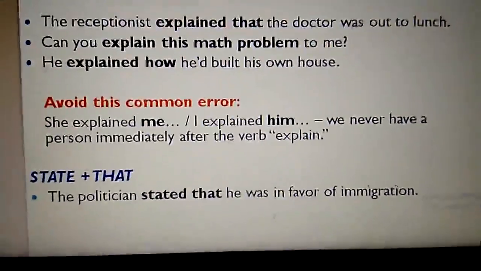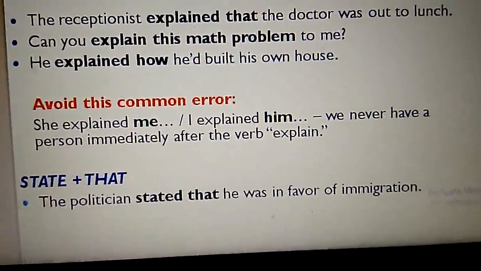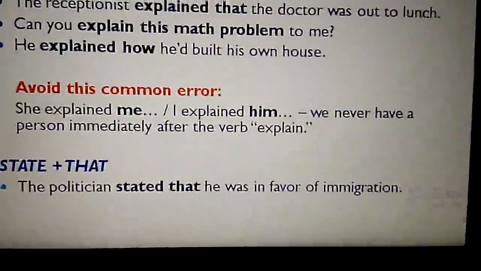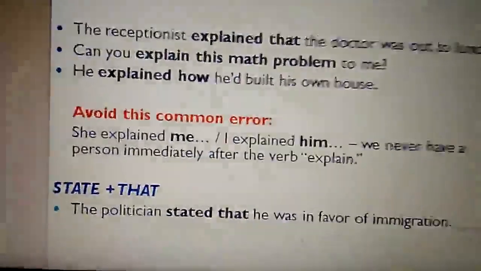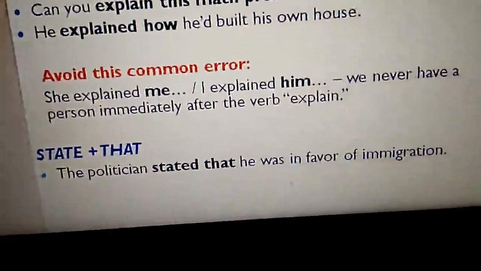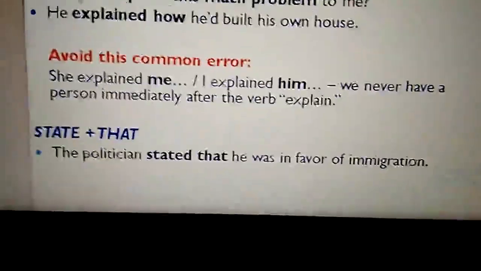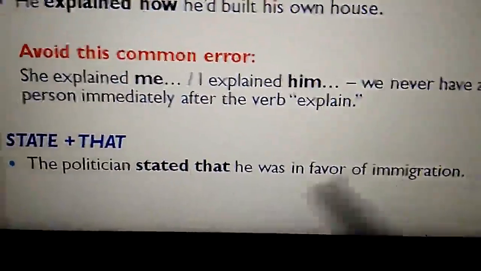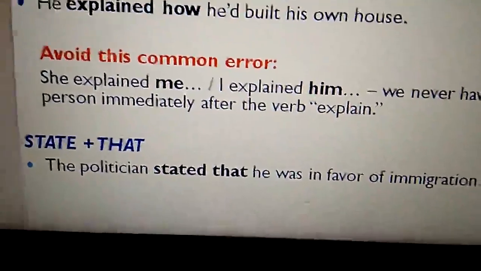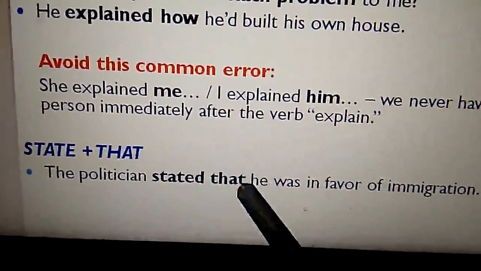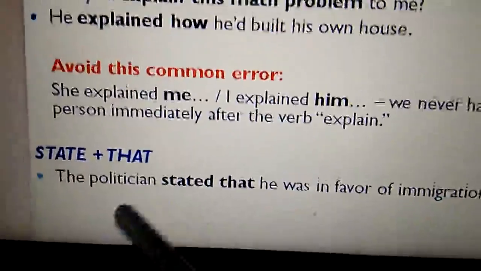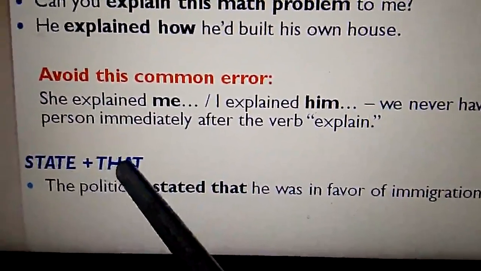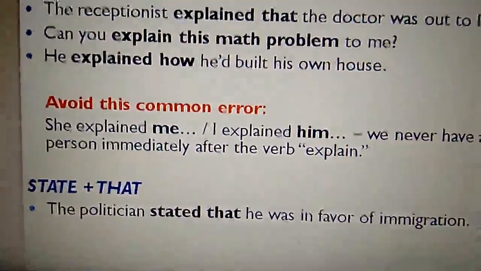And the other reporting verb is state. After this reporting verb, we have to use that. So you see in this example, the politician stated that he was in favor of immigration. Here we have used stated as a reporting verb, and immediately after it, that is followed. So when we are using state as a reporting verb, the pattern is state that.